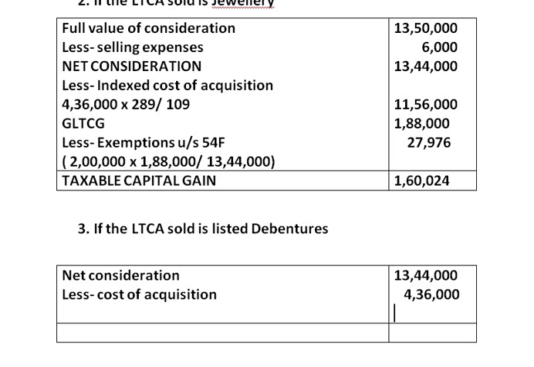Now the balance is 9,08,000. This is known as gross long-term capital gain.